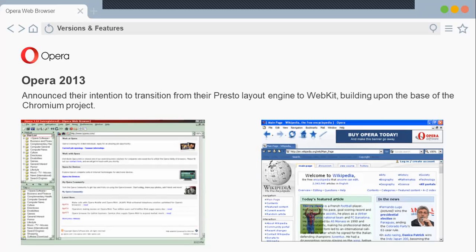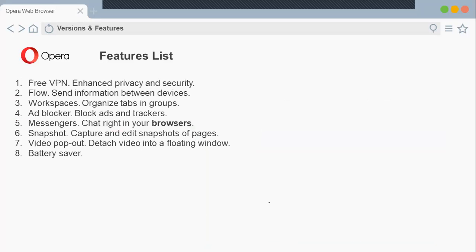So let's move to the features part. This is the feature list. Again, I have not added details over here because I wanted to show practically all the features of the Opera web browser, because very few of us, I guess, use Opera web browser as a default browser. So, sir, can I show the Opera web browser here? Yeah, you can. Yeah, thank you.